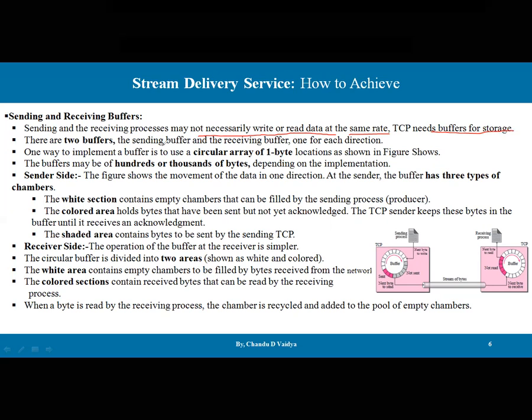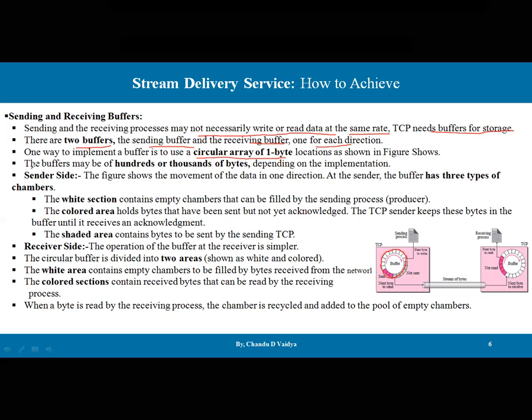There are two buffers, the sender-side buffer and the receiver-side buffer, one for each direction. One way to implement the buffer is a circular array with 1-byte locations, as shown in the figure. So this is the buffer. The buffer may be hundreds or thousands of bytes depending on the implementation.